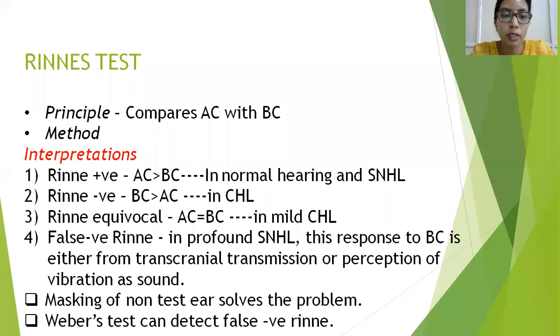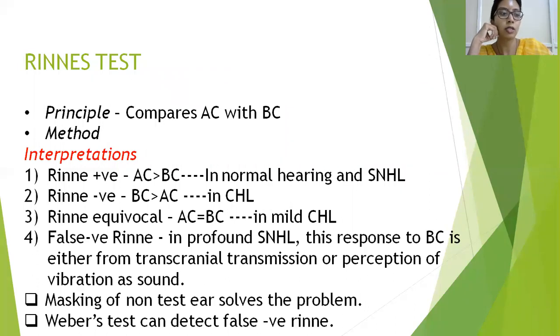So how do we do Rinne's test? For any tuning fork test, you have to explain the procedure to the patient first. The patient indicates to you by raising a finger on the side of the ear where he is hearing it. You take a tuning fork, charge it, and place it on the tip of the mastoid without touching the pinna and without touching the hair.